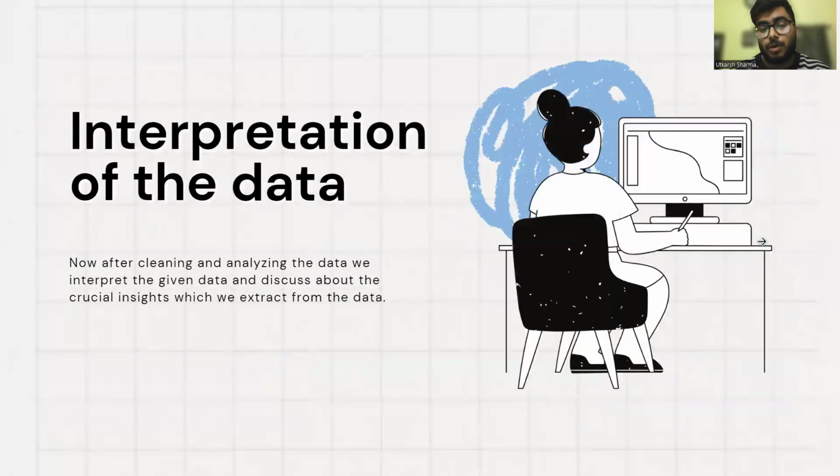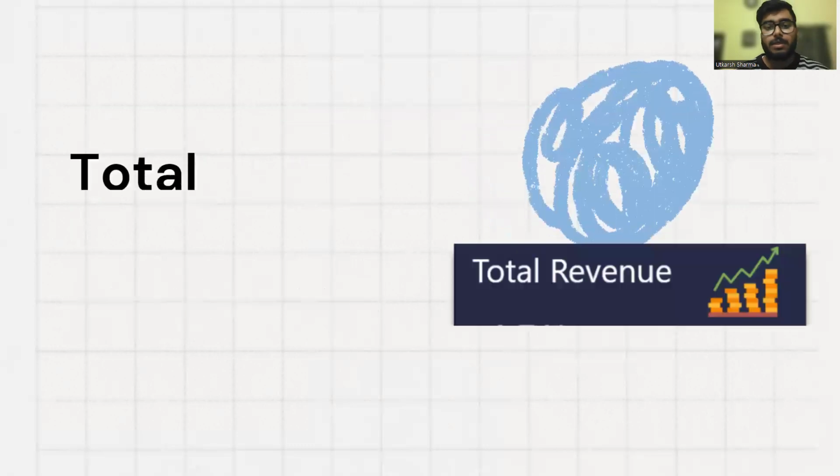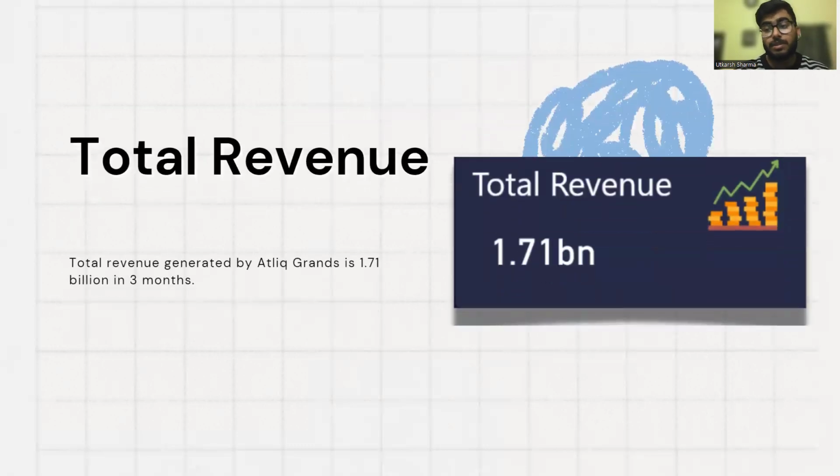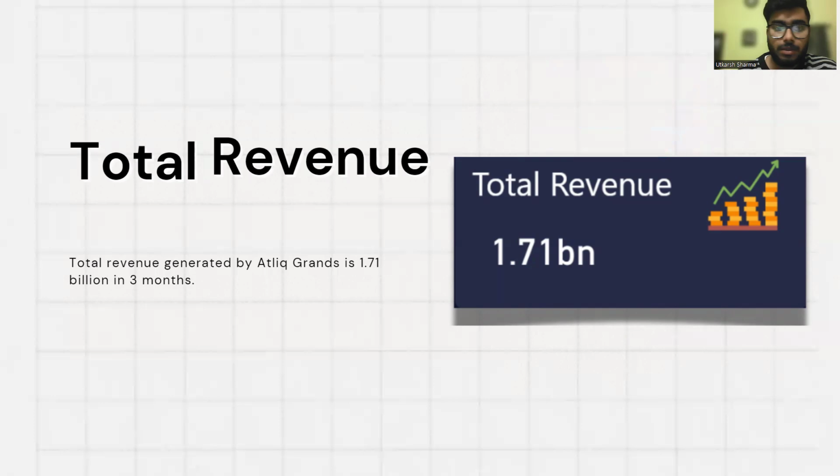Now we are going to interpret the data. After the cleaning process, we are going to do the data analysis part, the EDA part. First, the total revenue. This data is only for 3 months, so all the metrics and graphs we are going to see deal with 3 months of data. In total revenue, the company Atliq Grands is generating about 1.71 billion in 3 months, considering all the properties.